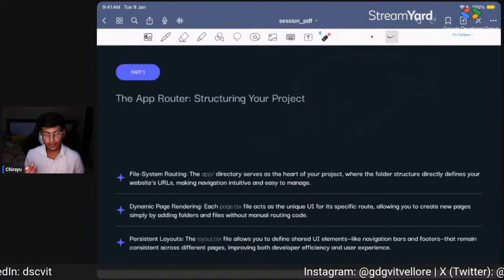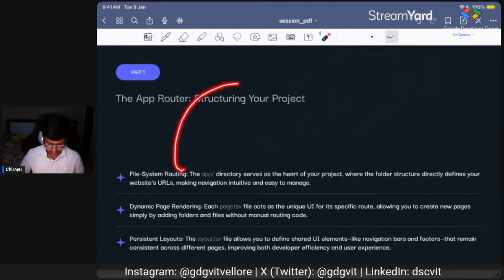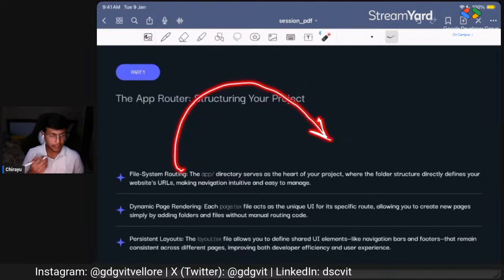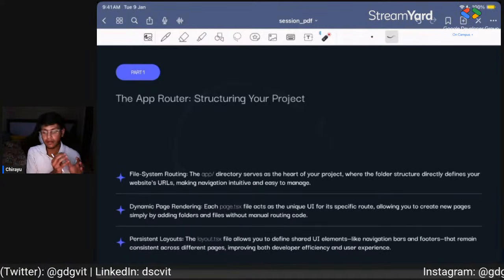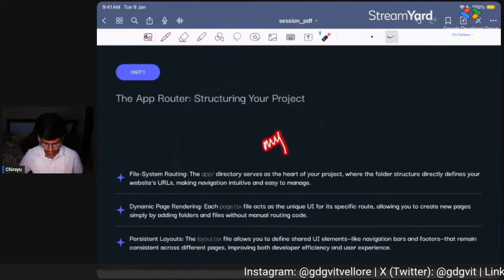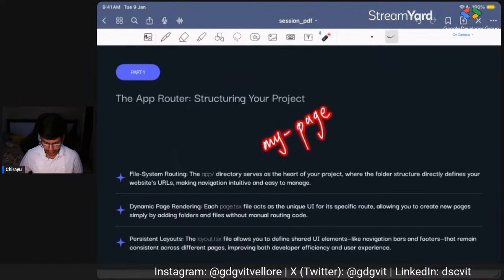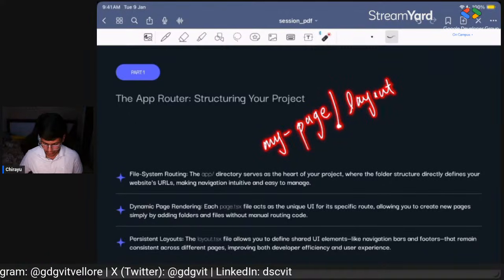And then layout.tsx also, we have already talked about it. Every page inside the application gets rendered through the layout.tsx until and unless we create a different layout for a specific directory. For example, we can create a my page directory, and inside that we can create a layout.tsx.